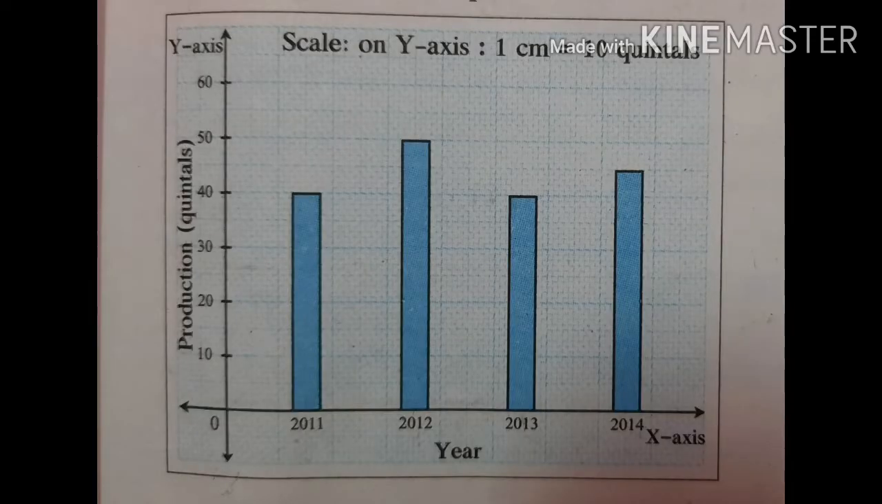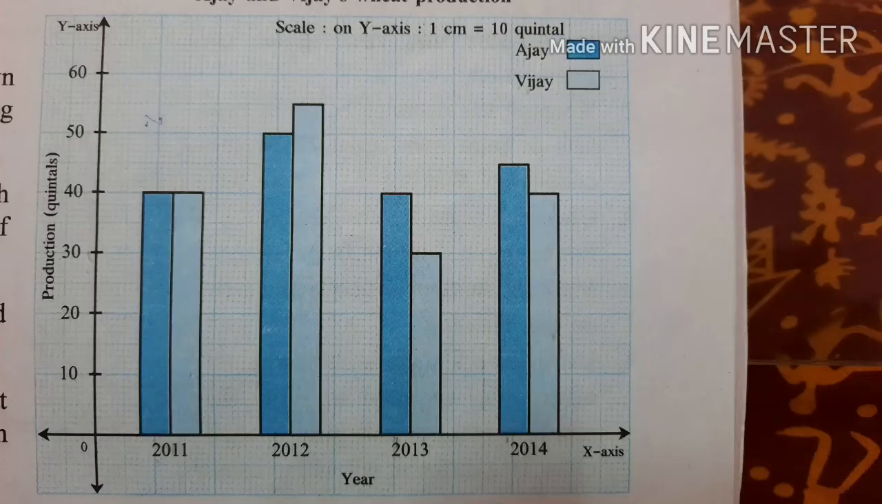Hello students, today we are going to learn chapter 7, joint bar graph. You have learned in standard 6 how to draw bar graphs. In standard 7 we are going to learn about joint bar graph.